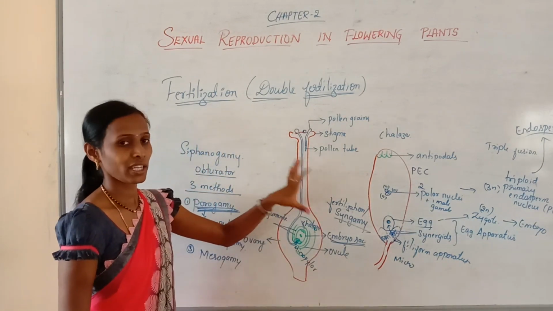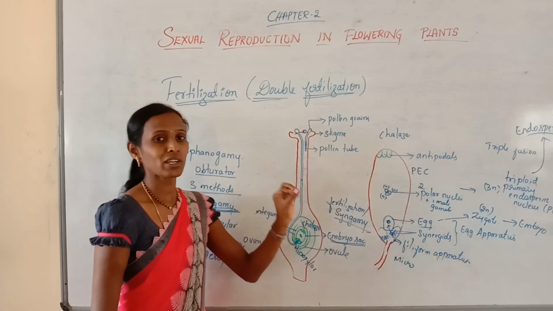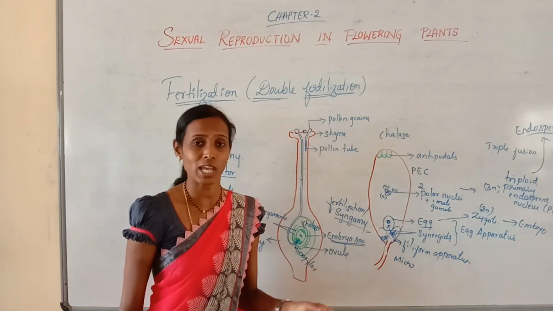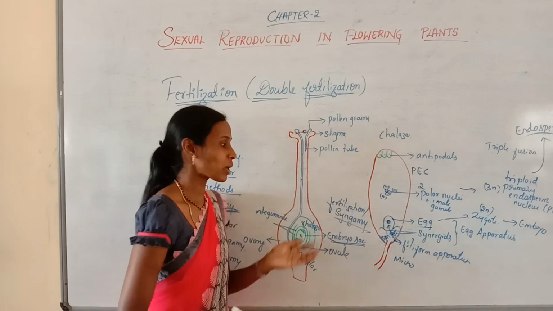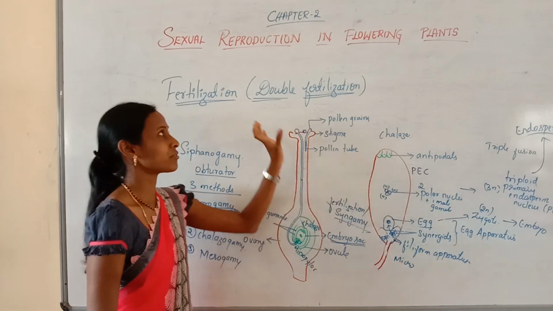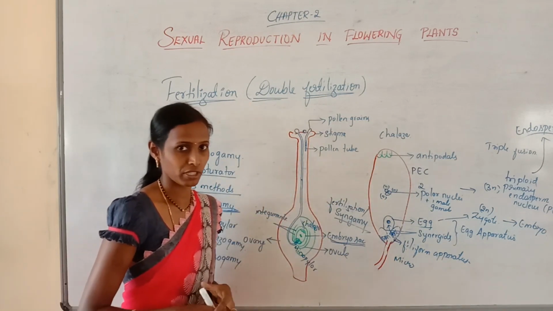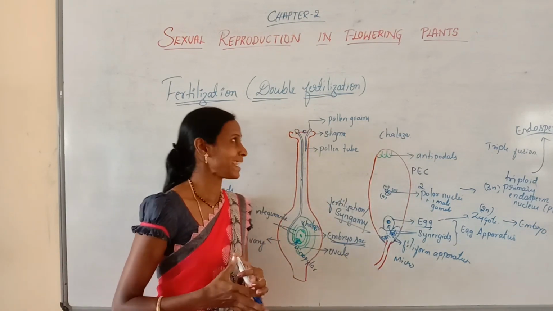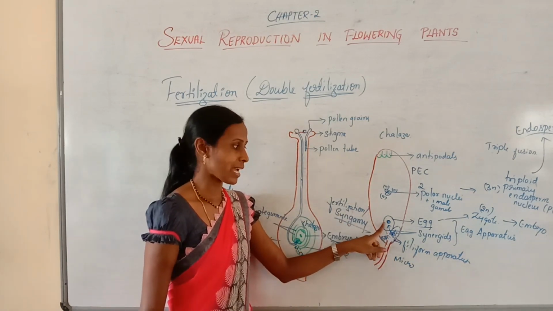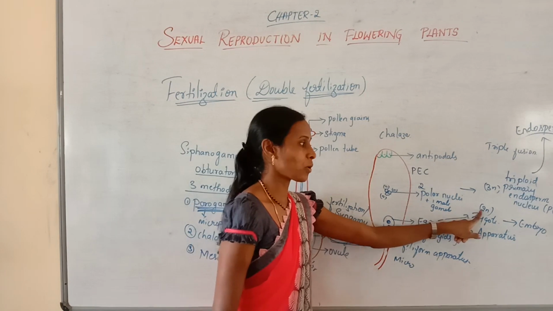The definition is very important. You cannot simply write that syngamy and triple fusion together are called double fertilization. You need to clearly explain what is syngamy and what is triple fusion. Then you should define double fertilization. So the complete definition for double fertilization: one male gamete fuses with the egg, resulting in the formation of a diploid zygote.